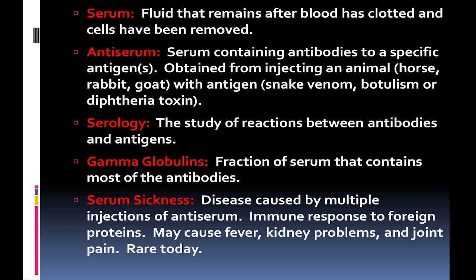Serology is defined as the study of reactions between antibodies and antigens. Gamma globulins are the fraction of serum that contains most of these antibodies. Serum sickness is the disease caused by multiple injections of antiserum, an immune response to foreign protein. It may cause fever, kidney problems, and joint pain. Nowadays, it is very rare.